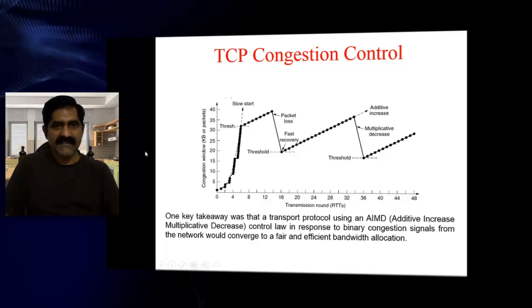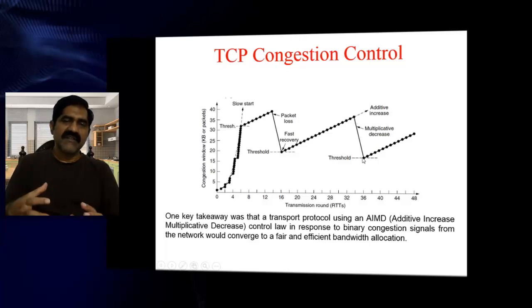So basically, initially we start exponentially. Whenever congestion happens, your new threshold becomes half of that. Suppose congestion happened at 40, half of that is 20. From this point, you are increasing the data in an additive manner, additive increase. Once again, if congestion happens, you are decreasing the data like this. So this is the multiplicative decrease. Immediately you are decreasing so that you can control the congestion happening at the level of TCP.